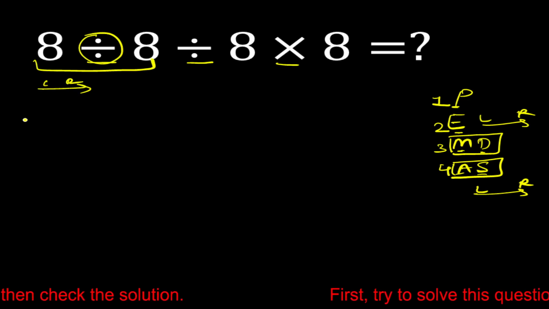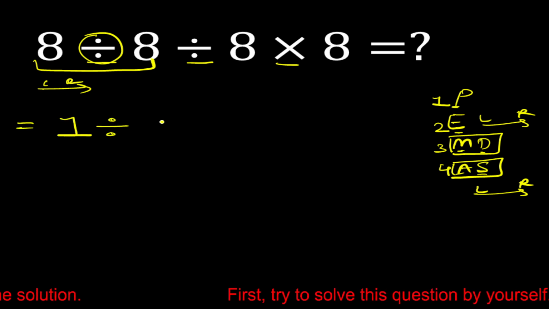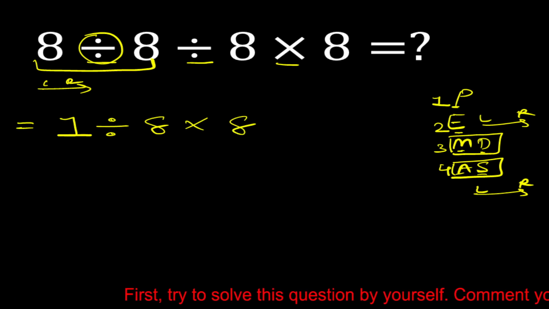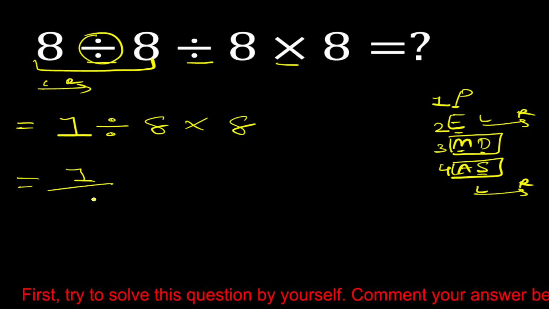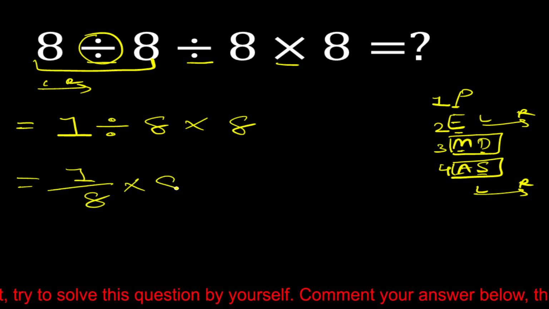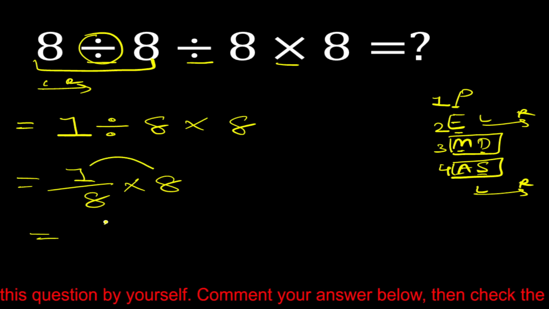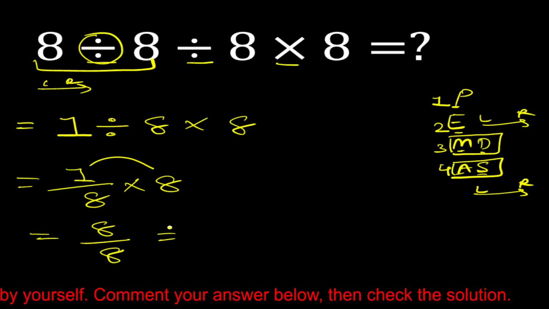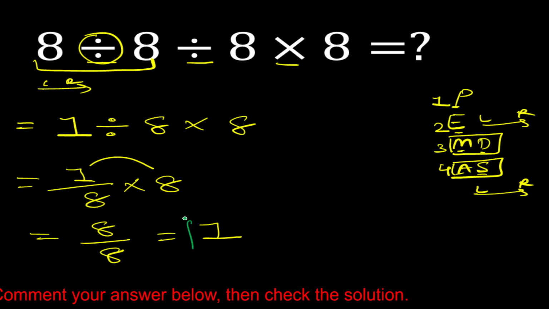Okay, so 8 divided by 8 is equal to 1. Divide 8 multiply 8. Okay. Now 1 divided by 8 can be written as 1 upon 8 multiply 8. So now 1 multiply 8 is equal to 8, divide 8. Now 8 divided by 8 is equal to 1. So the correct answer is 1.